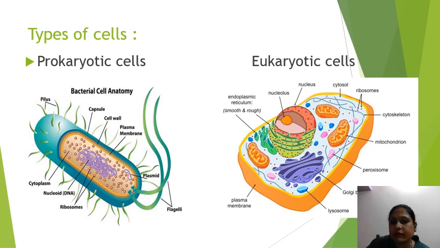So prokaryotic cells don't have a well-developed nucleus. They don't have a nuclear membrane. The nuclear membrane is absent. Only nucleoid structures are present. This network-like coiled structure of nucleus is present inside the cytoplasm, embedded in the cytoplasm. They also lack membrane-bound cell organelles. Whereas eukaryotic cells have a well-developed nucleus and membrane-bound cell organelles.